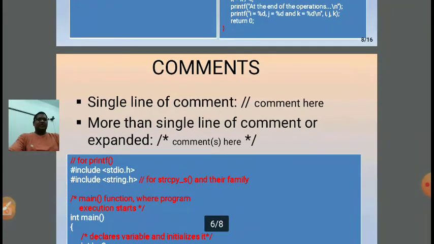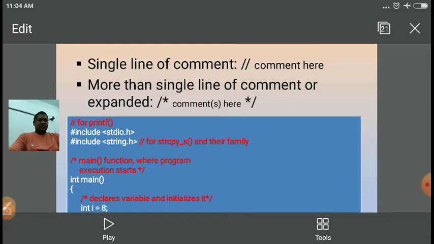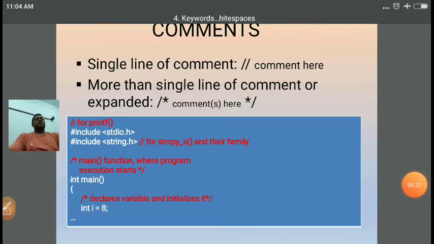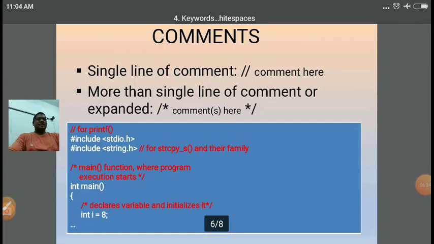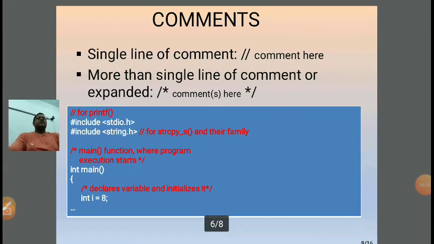Now the next concept is comment. So what are the uses of writing a comment? The first thing you need to understand about comments is that every line we write in a C program will be read by the compiler software. But for the lines we write in a C program that we don't want the compiler to read, we need to make them comments.